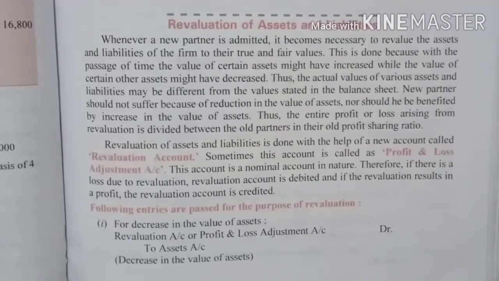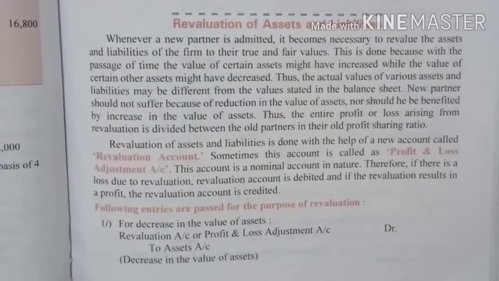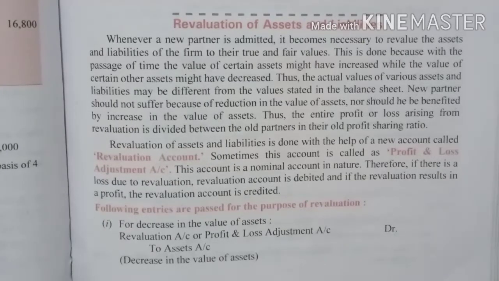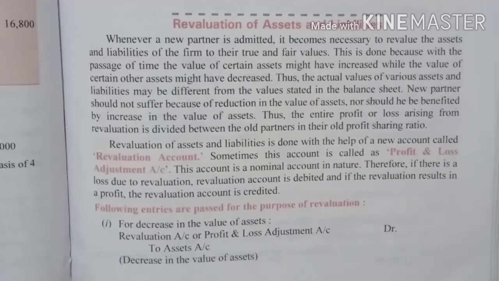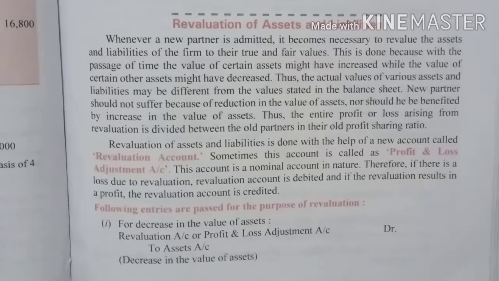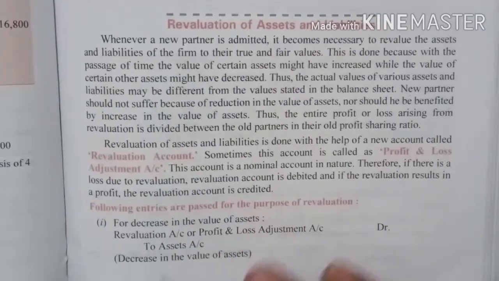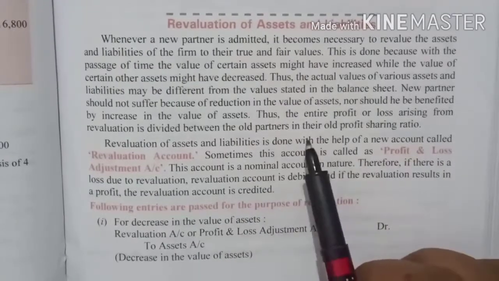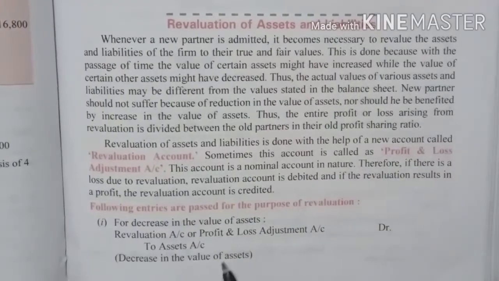Okay, now once we check the profit or loss in the revaluation, there will be a balance definitely. Now that balance will be divided among the old partners in the old profit sharing ratio. See, I always told you, old matter, old ratio. So whatever the revaluation amount is, even if it is profit or it is loss, it is an old matter, right? So old matter, old ratio. So this division will be shared by old partners in their old profit sharing ratio.